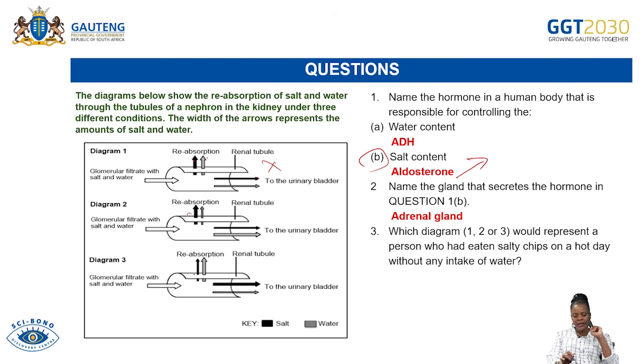And then here, little salt, can you see, is reabsorbed. So I think diagram 3 represents that person. And then a high amount of water. Remember we said gray represents what? Represents water. And there's also a high amount of water that needs to be reabsorbed. Why? Because that person lost water. So diagram 3 is the answer.